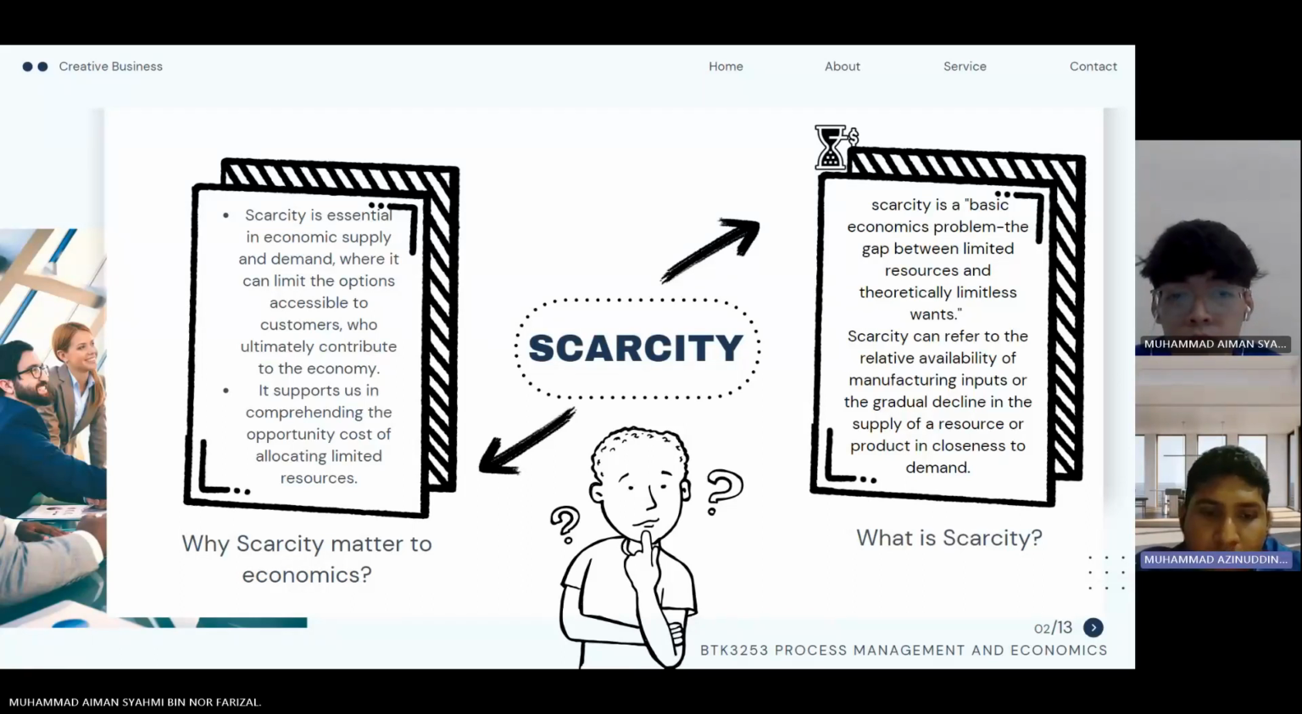So why does it matter to know about scarcity? Basically, scarcity is essential in economic supply and demand, where it can limit the options accessible to the customers, who ultimately contribute to the economy. Second, it also helps us comprehend the opportunity cost of allocating limited resources.